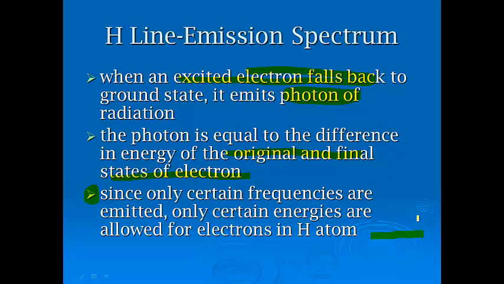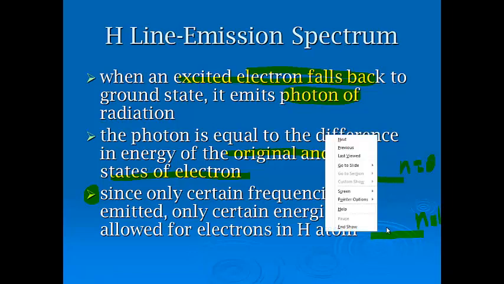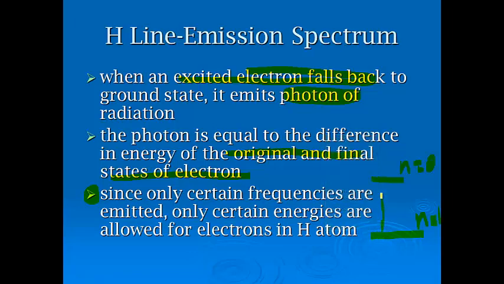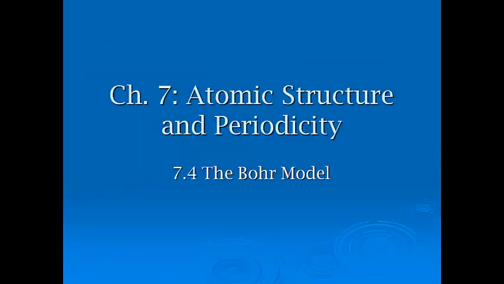If this is n equals 1, n equals 2, and the electron is excited, it doesn't want to be excited. Remember, it wants to have low energy. It's going to come back down and give off a photon, and the energy of the photon is equal to the difference between n equals 1 and n equals 2. Again, we're going to do a little bit more math with that this year.